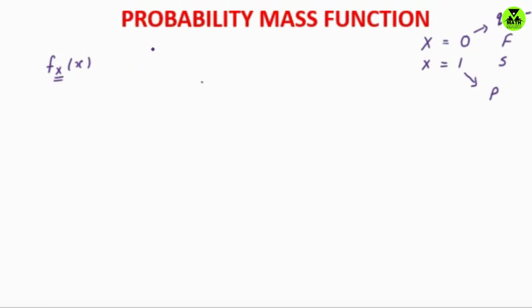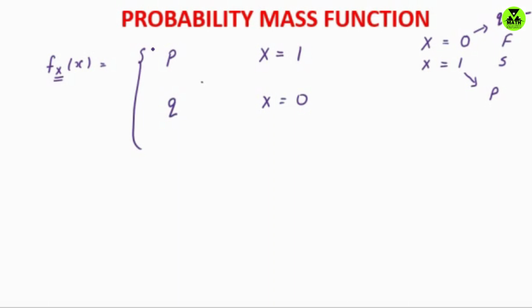So now f_X(x) equals p whenever we have a success, that is when x takes value 1. At x equals 1 we have a success, so it is p, and at x equals 0 there is a failure, so it equals q, or we can simply write q equals 1 minus p. So this is the probability mass function of the Bernoulli distribution.